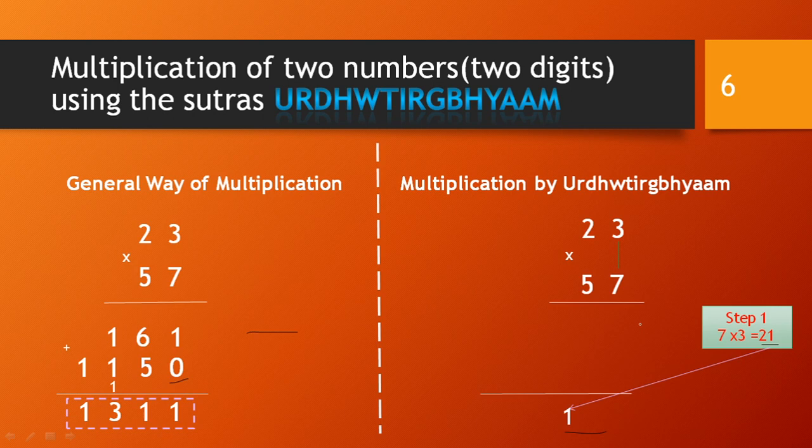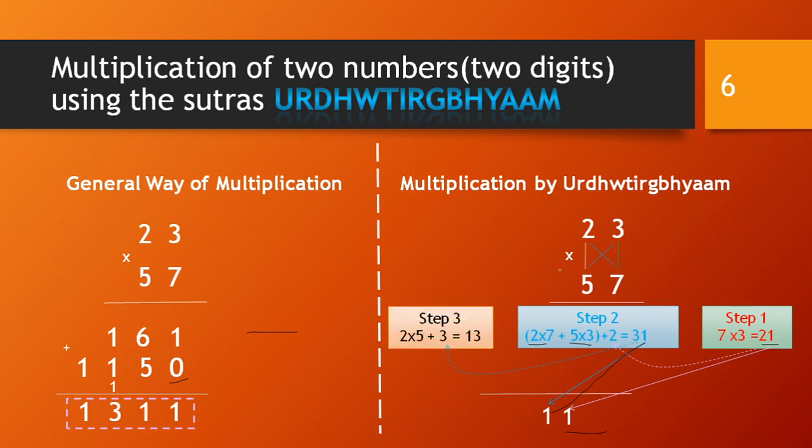So what is the next step? Step 2 is cross multiplication and their addition. So cross multiplication: 2 into 7 and 5 into 3. So step 2 is 2 into 7, that is 14, plus 5 into 3, 15. 14 plus 15 is 29, plus 2 from the previous step, so 31. Out of that 31, we keep the unit place 1, and 3 will be carried out, which will be added in the next step.